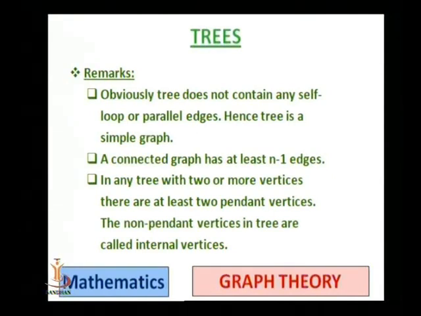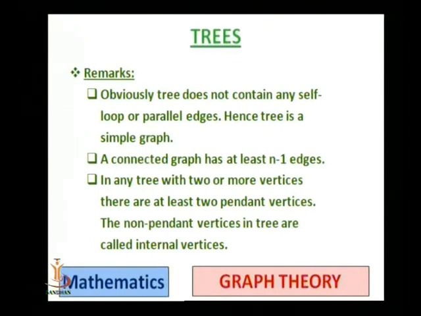Now the next observation is that a connected graph has at least n minus 1 edges. This is one of our observations. Is it true for all trees? In the next results we will prove this result.